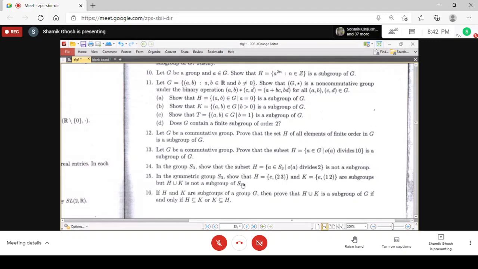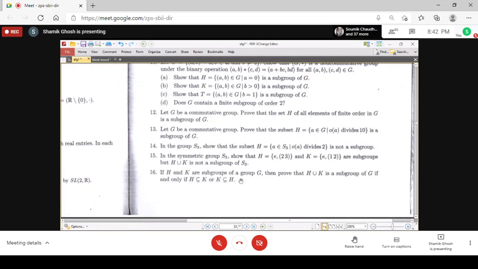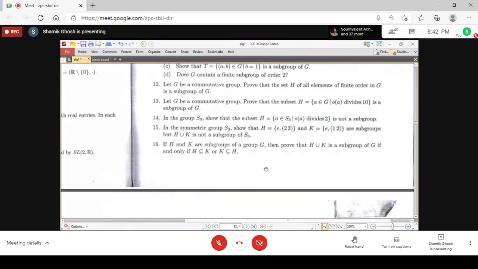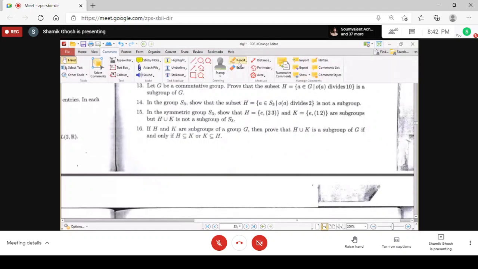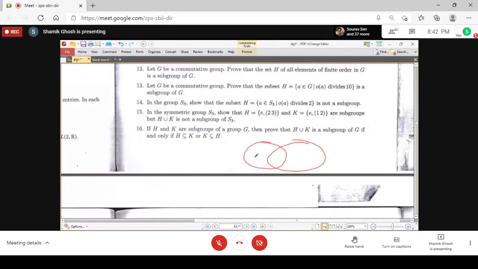Actually, for problem 16, I asked you to prove that the union will be a subgroup only when one is contained in the other. Take an element A from H minus K, and an element B from K minus H. Now if AB belongs to H union K, then AB belongs to either H or K. But if you consider that AB belongs to H, now A belongs to H, so you can multiply by A inverse.